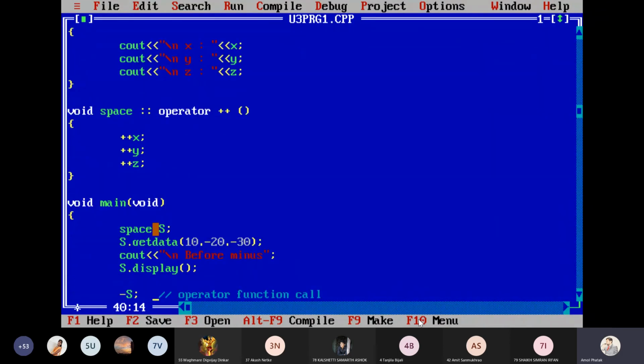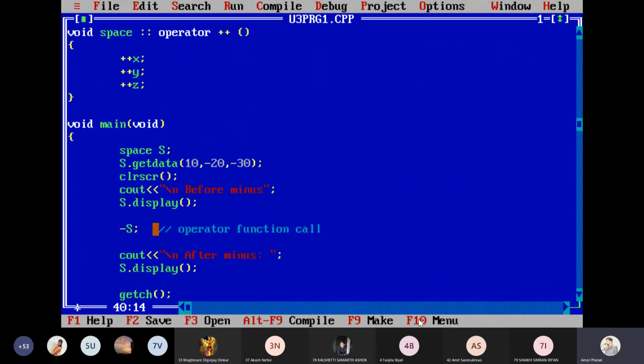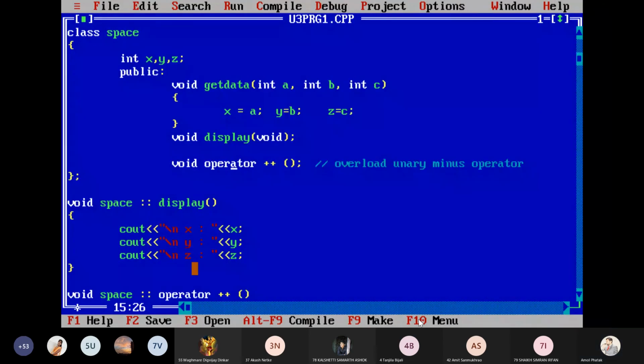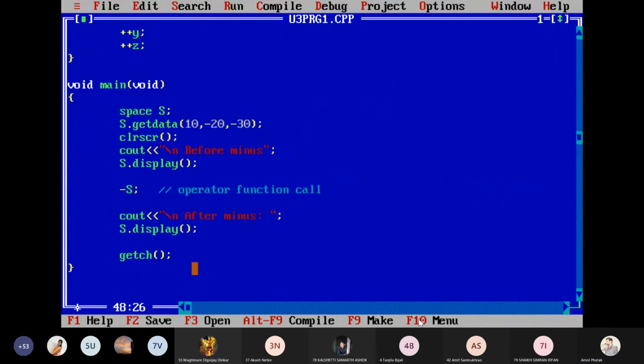Getting me? In the main function, suppose I take the data as 10, minus 20, and 30. Cout before increment, I say it as. Okay, this is my value. Here I will use plus plus s, correct?